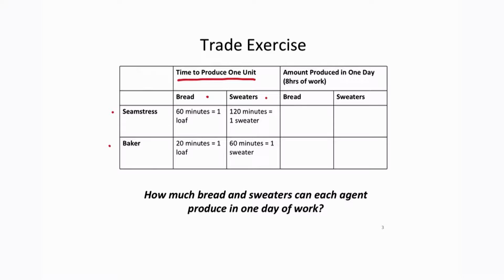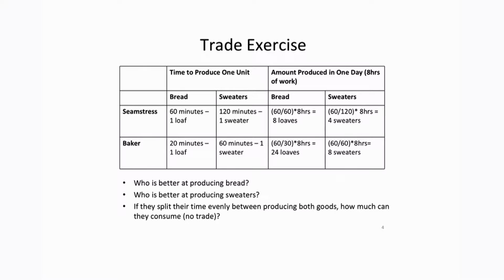Now, how much bread and how many sweaters can each agent produce if they dedicate an entire day to the production of each good? We're going to assume that they work 8 hours in one day. So what do we have to do here? We take the amount that they can produce in one 8-hour day.